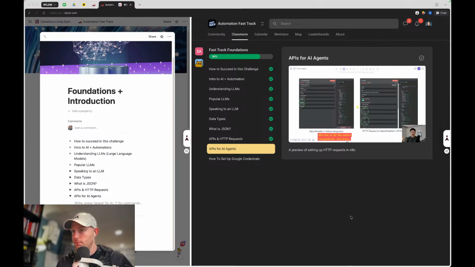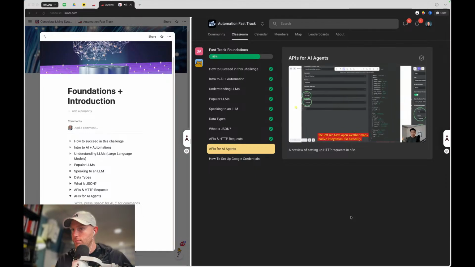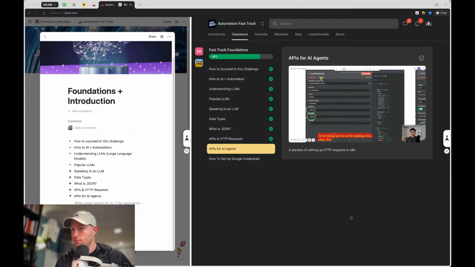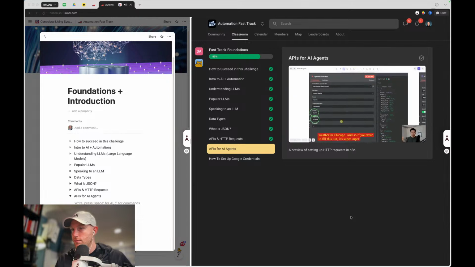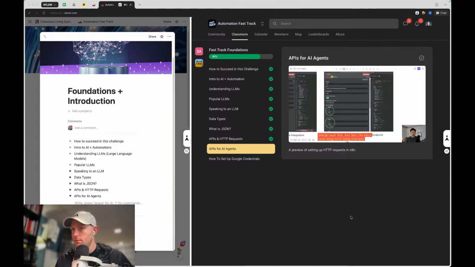So like I said, on the left we have Open Weather Map's native integration. Basically, we're saying I'm using Open Weather Map, I'm going to put in the latitude and longitude of the city I'm looking for. As you can see, what we get back is Chicago, as well as a bunch of information about the current weather in Chicago. If you were to fill this out, it's super intuitive, right? All you do is put in the lat and long, choose your format, imperial or metric, and you get back data. And that's the exact same thing we're doing over here, where we're using an HTTP request to talk to Open Weather's API endpoint.